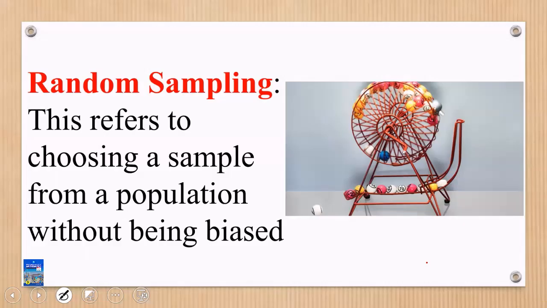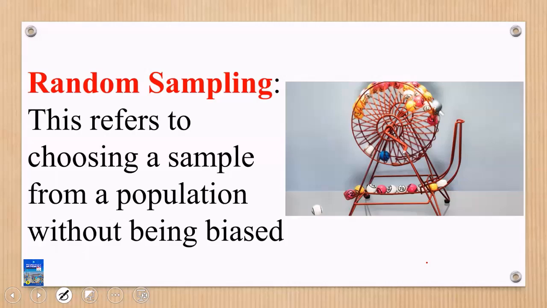Good. Then let's talk about random sampling. This refers to choosing a sample from a population without being biased. That means you are picking the thing randomly. For example, if I give you this machine with all these balls inside, and you have to wind or spin the machine and press a button, where the button will drop a ball.